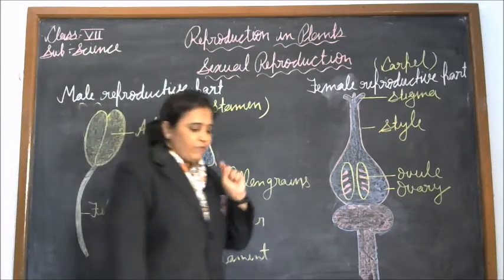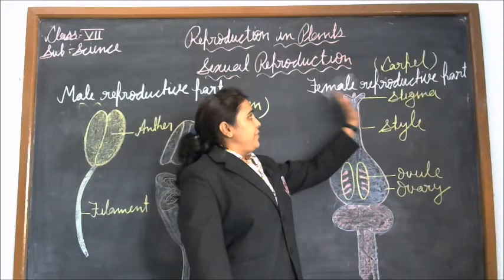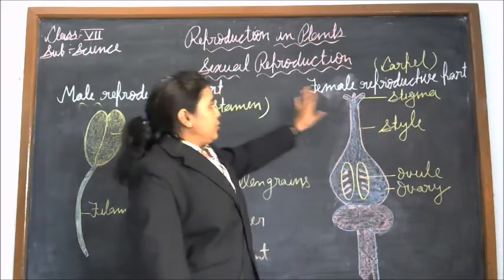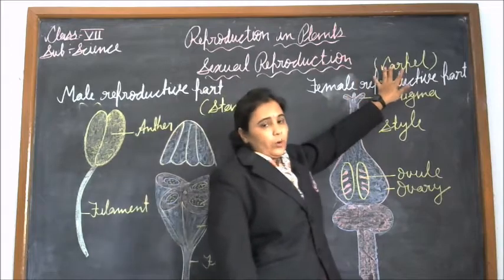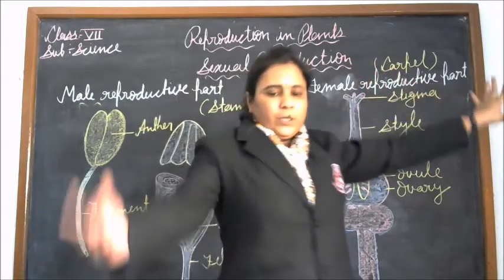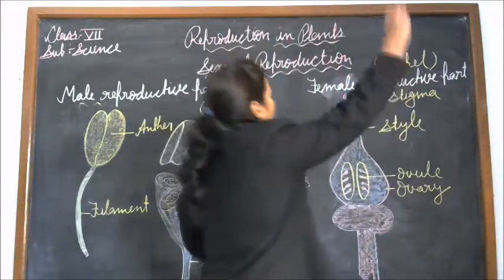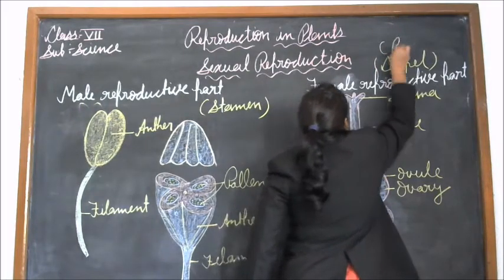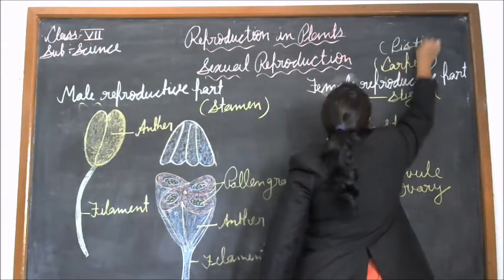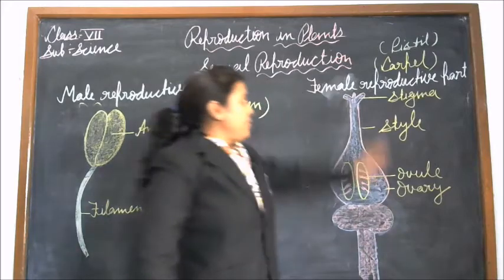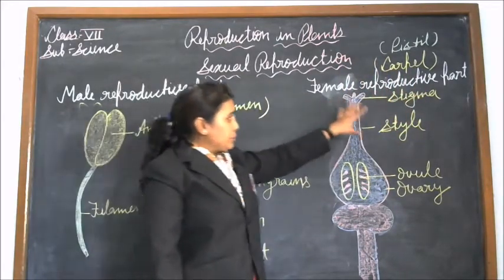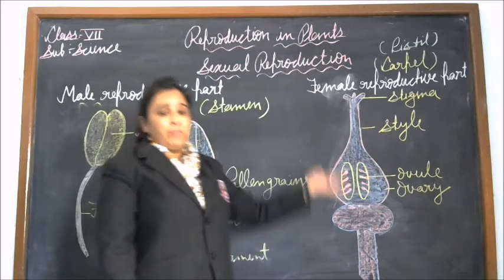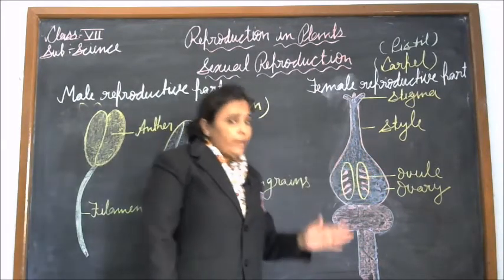Now we will study the female reproductive part. The female reproductive part of a flower is the carpel. The other name of carpel is pistil. The carpel produces a female gamete.